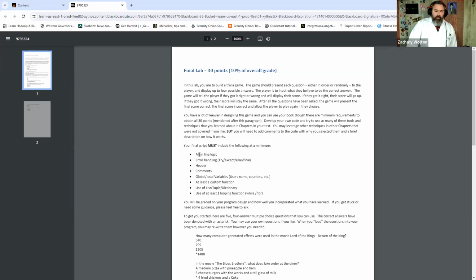Now, you could flex here. You could build files, read in from files, create new files, have counters, things like that, right? Don't just start off asking questions. Present the user with a welcome banner, directions, how to play, would you like to play? While play equals true, play the game, else quit. Ask as many questions as you see fit. Do not ask more than 10, because I have a lot of these to grade.